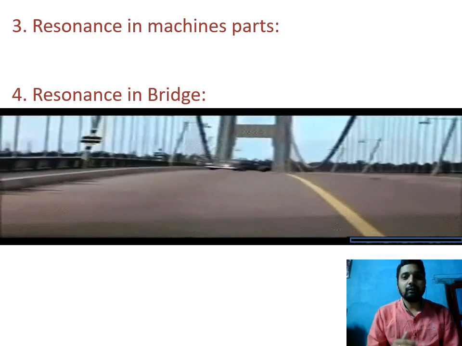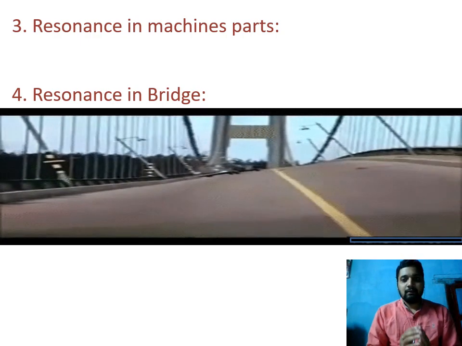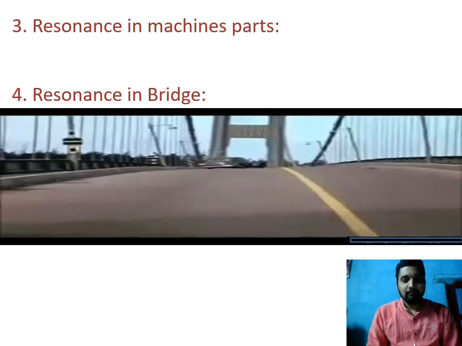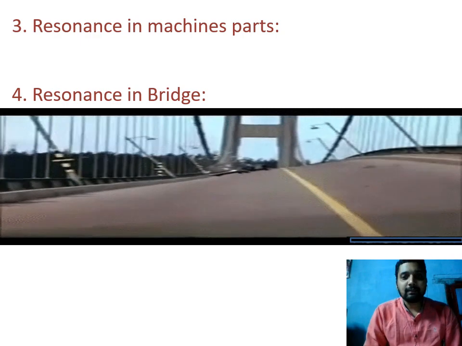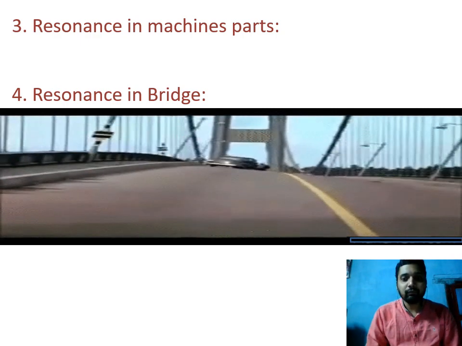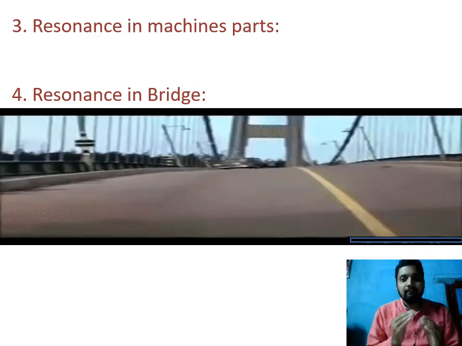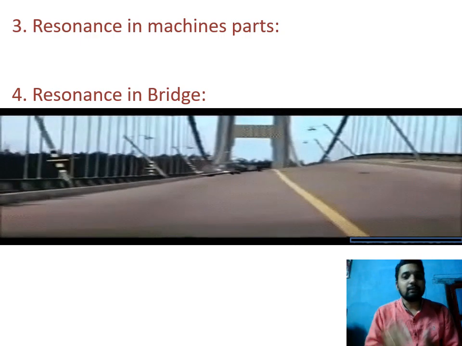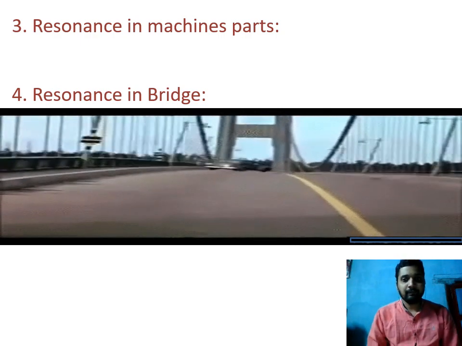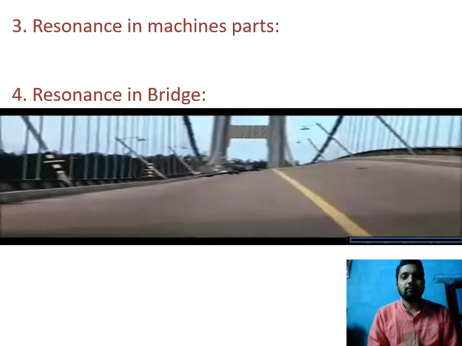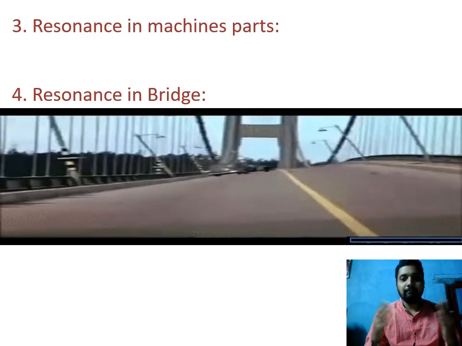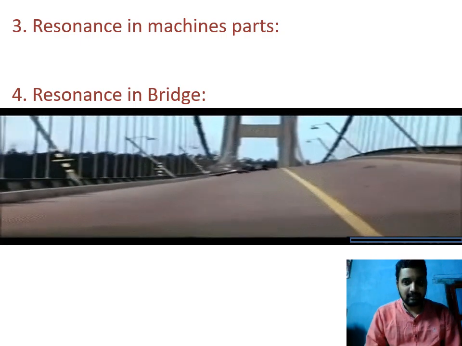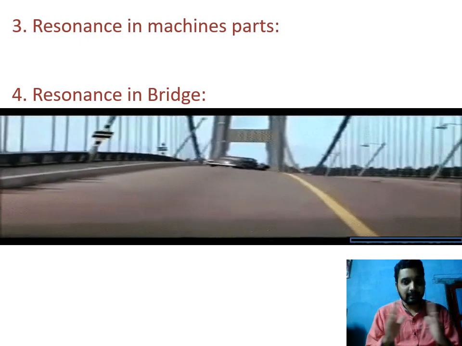So when they go onto this type of suspended bridge, the troop is ordered by the commander to break the march, because if they go across the suspended bridge with a uniform vibration, the forced vibration frequency may become equal to the natural vibration frequency, producing resonance, because of which the bridge will vibrate with more amplitude and the soldiers may fall down. It may cause an accident. So these are all examples of resonance.